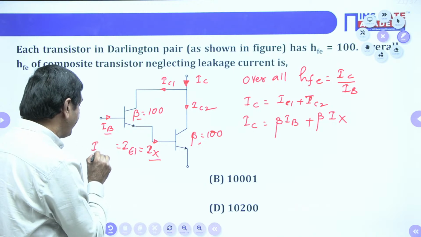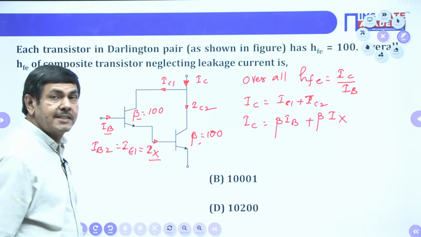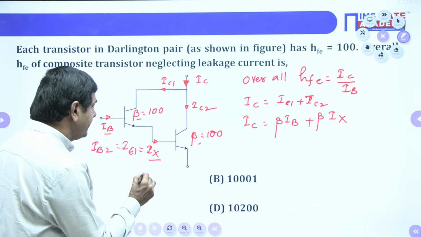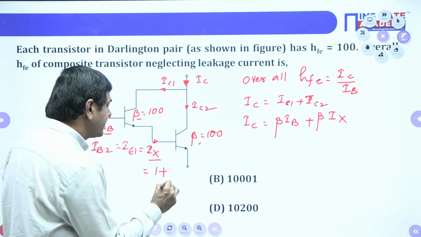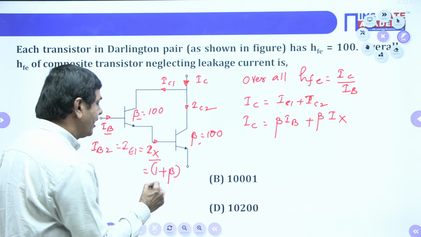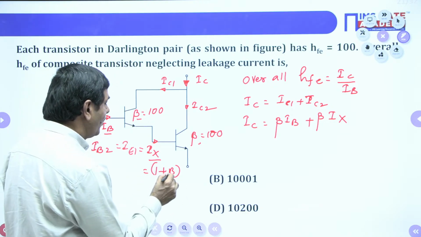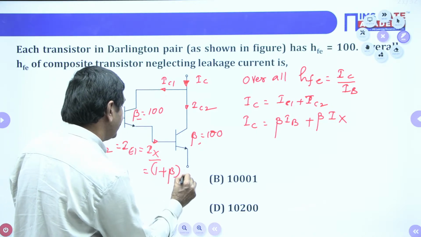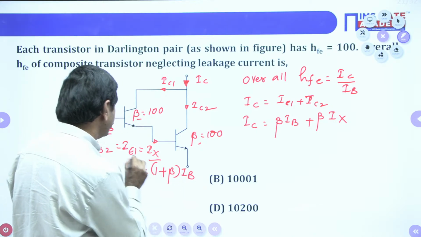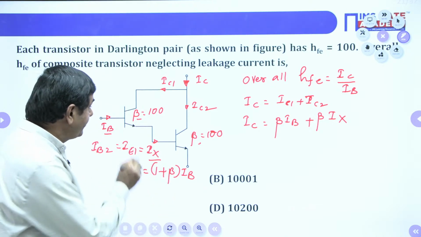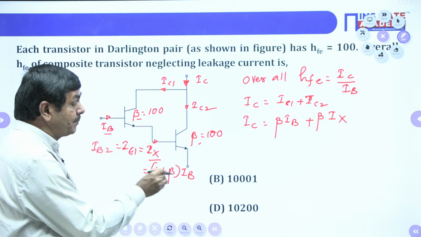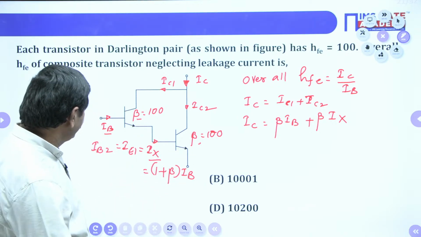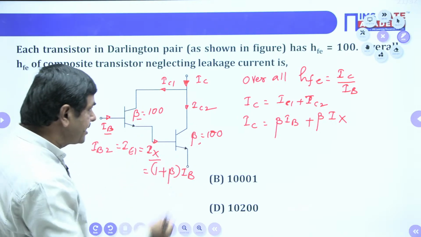Emitter current of the first transistor, how can I find? You know very well, IE equal to IB plus IC. From that I can say 1 plus beta times IB is nothing but IE1 only. IE1 depends upon this IB only. That IE1 is nothing but IB2 only. Yes, I can substitute here now.